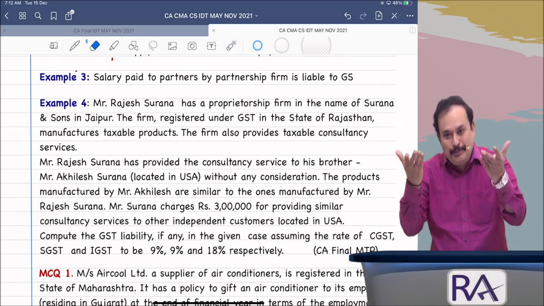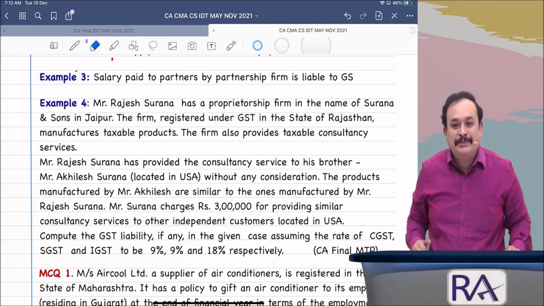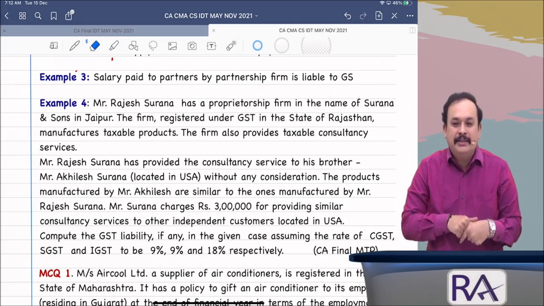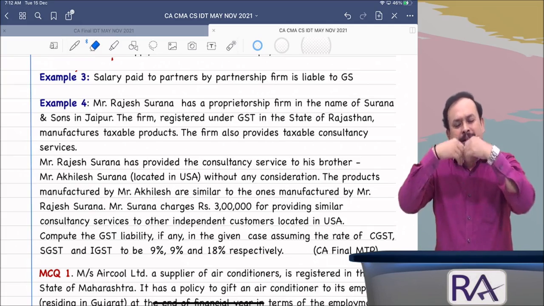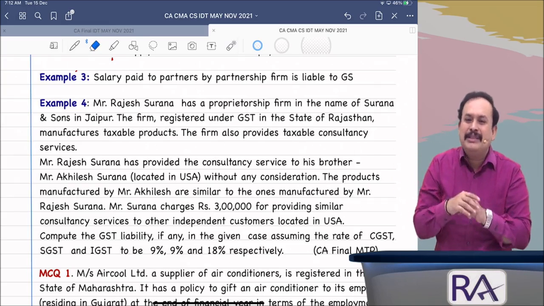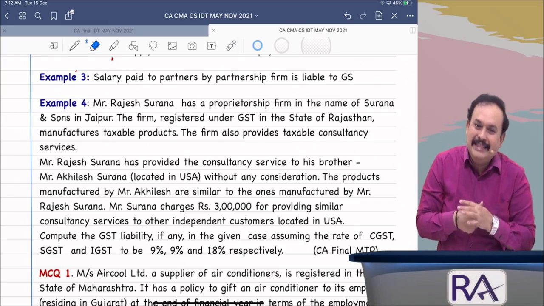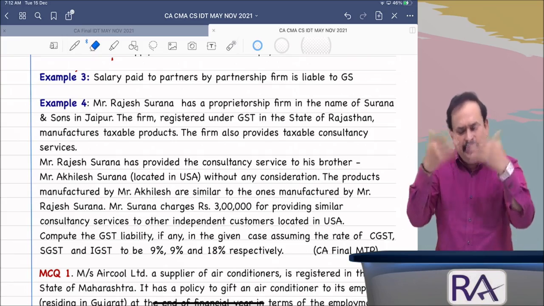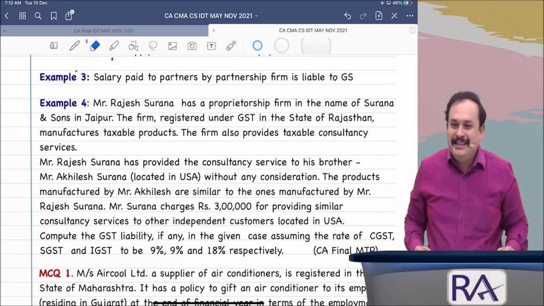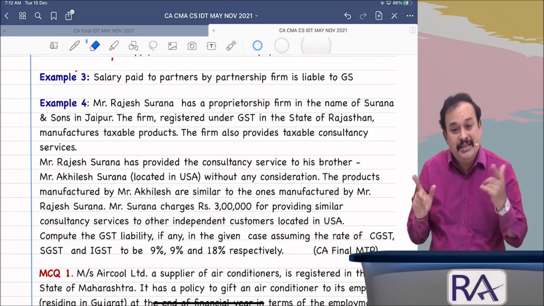Profit and loss apportionment are going to be prepared separately. Otherwise, for the partnership firm, partners' payments will be fixed monthly for some partners. Whatever it may be, monthly, fixed, or occasionally paid, whatever name is paid to partners, because they are the owners of the organization, they will take profit. That name may be anything: salary, bonus, commission. Is it clear? So, the salary of a partner of a partnership firm is not taxable under GST because it is not a supply.